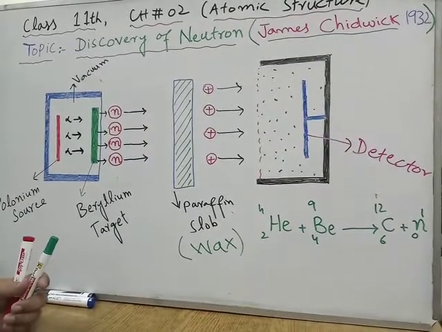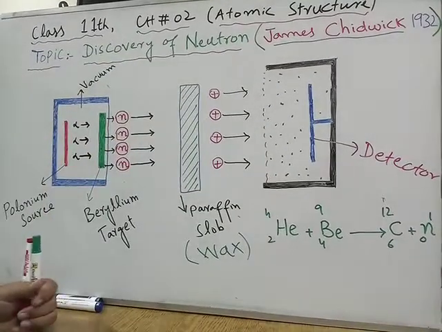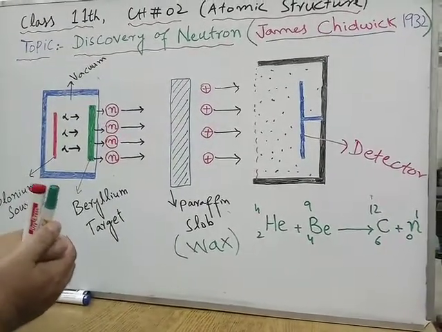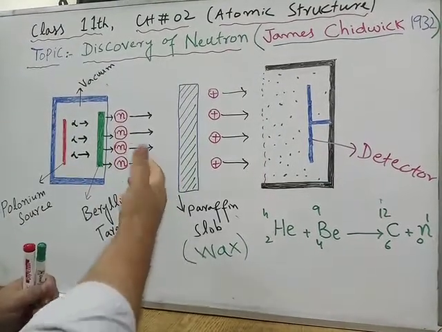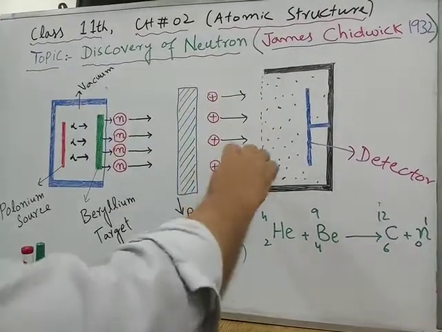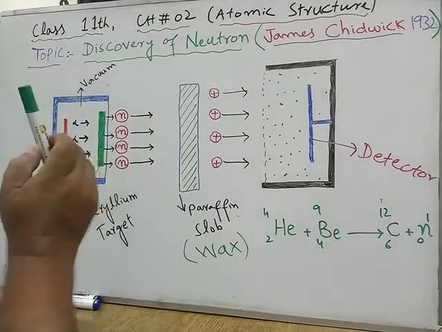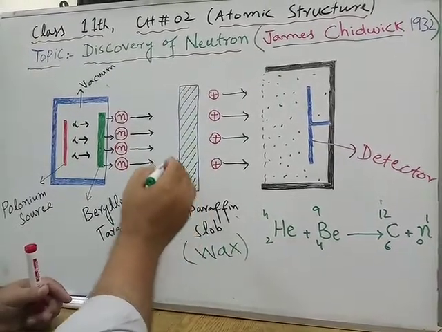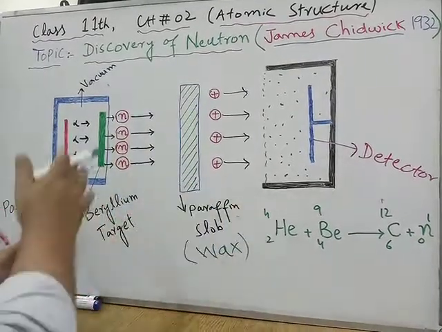So they were thinking about what these particles could be. First of all, they thought about gamma radiations, but gamma radiations are composed of very small particles which are unable to shoot out protons from wax with such a high velocity. So James Chadwick concluded that the only particle which can shoot out protons from this must have a mass equal to the mass of the proton but no charge.